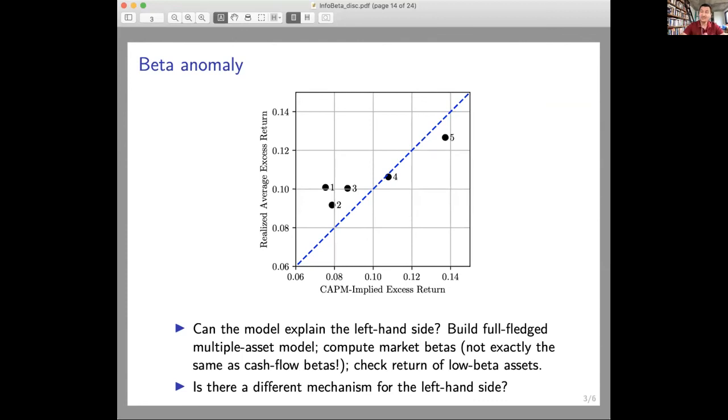So for the moment, I'm not really convinced by this explanation that you have, just because I don't see the true betas, the real betas of the assets in a full-fledged equilibrium model. And I think there is a very simple step that you have to do. You already have a multiple asset economy. You're just going to have to compute the betas endogenously. They are, of course, related to the cash flow betas, but you're going to have to do this exercise to convince me that on the left-hand side, you also obtain the desired result.